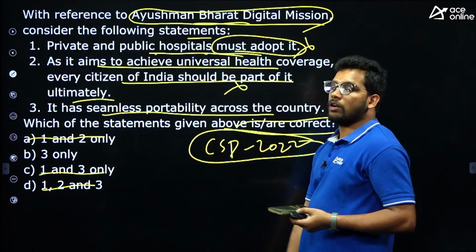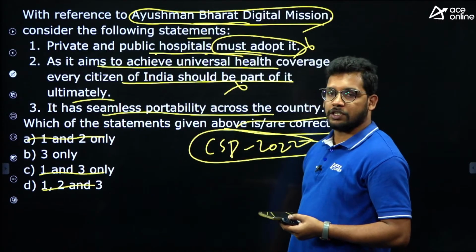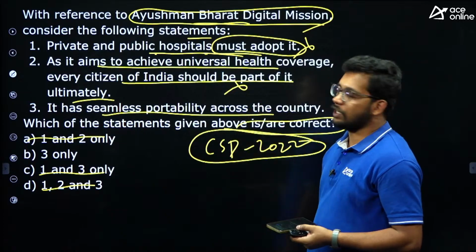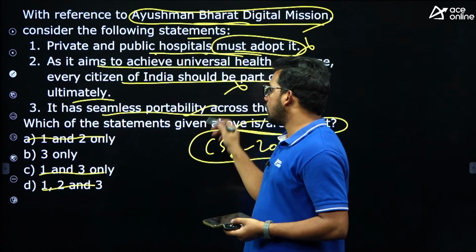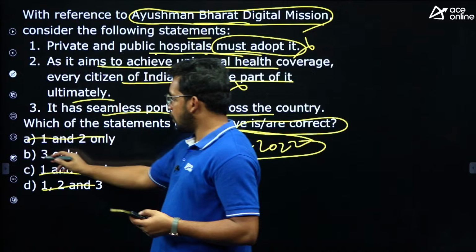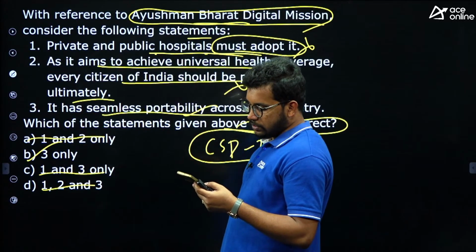Second statement is also wrong. It is not mandatory for all the citizens. It is only for the people who are benefiting from it. So there is no mandatory thing. And third one is, yes, it is portable. We can do it. So answer is 3 only.